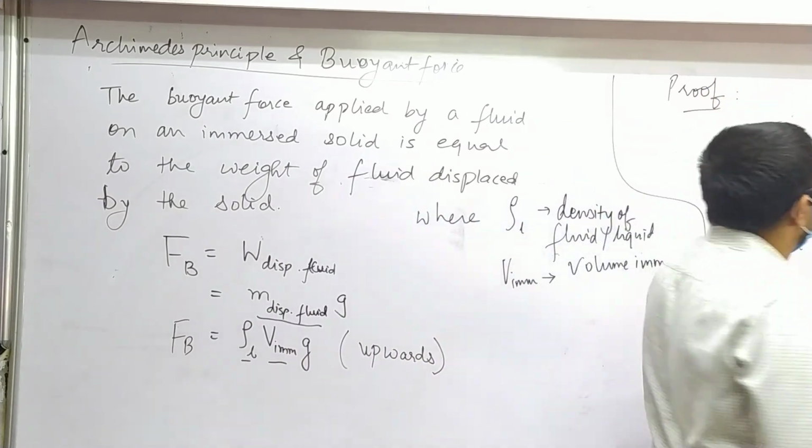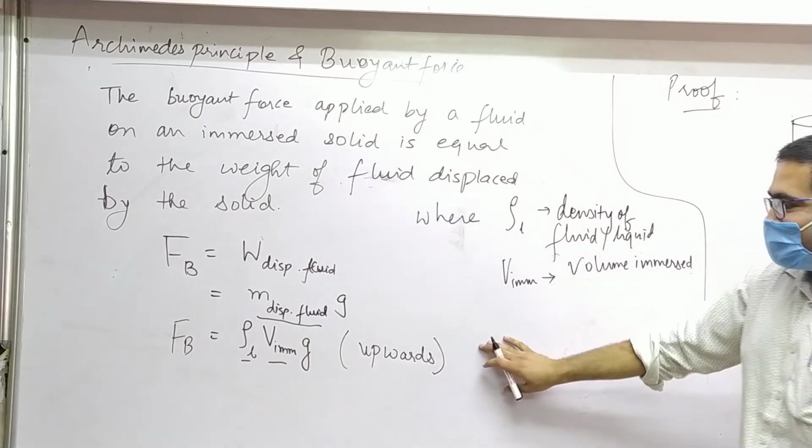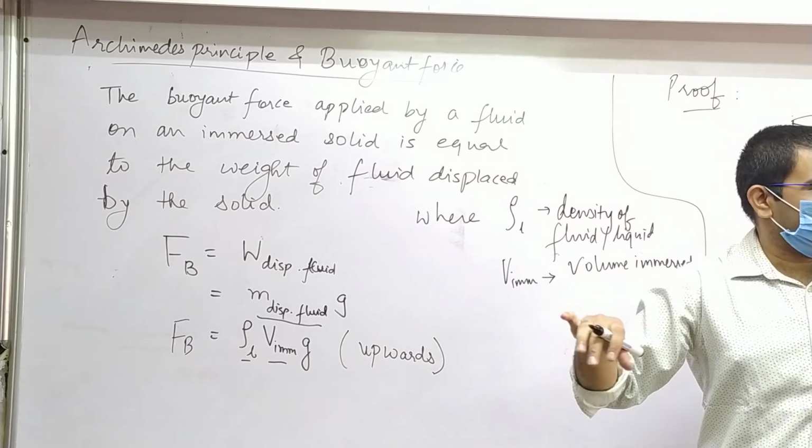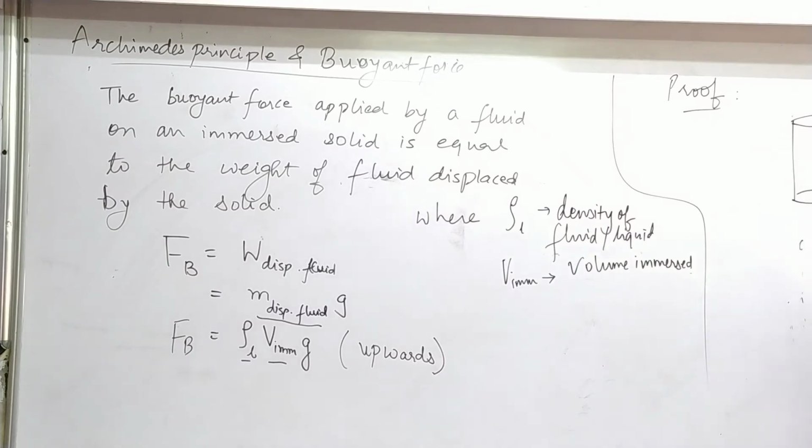Okay, so the proof. Let's say this is some fluid. Inside that fluid we have a solid, and let's say it is completely inside the fluid. Remember, this formula works whether it is completely inside or partially inside and partially outside. But like I said, we are going to derive it only in the simplistic case, very simple one. Let's assume that this whole thing is inside fluid. Now, as usual, 2 points, A and B. Do you remember that we should have PB equal to PA plus rho g h?